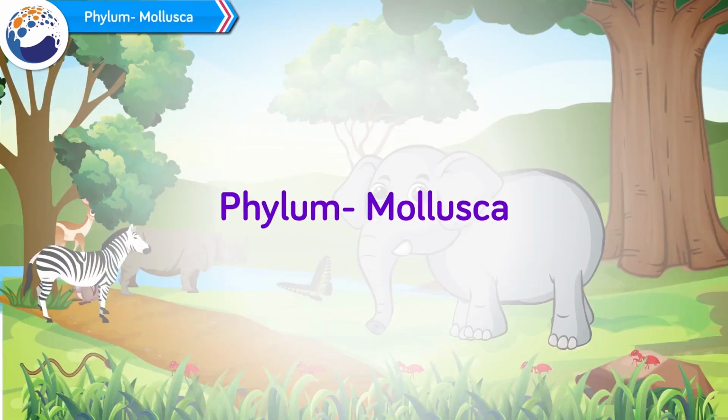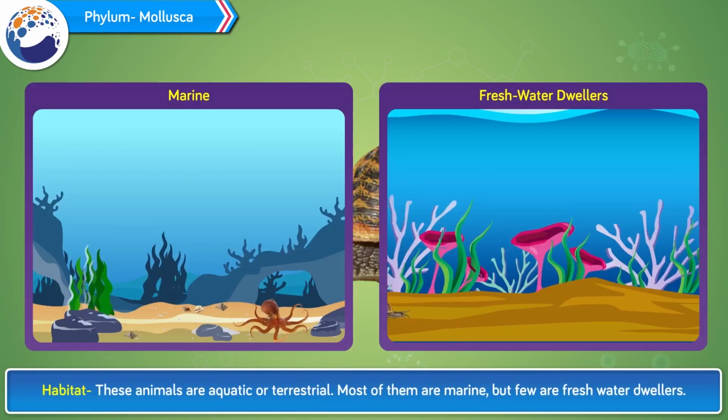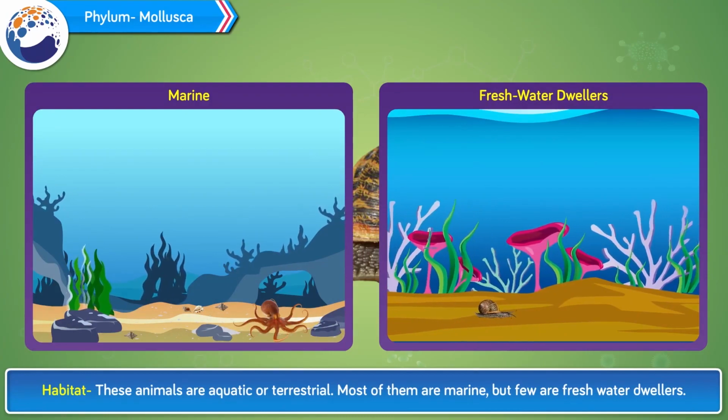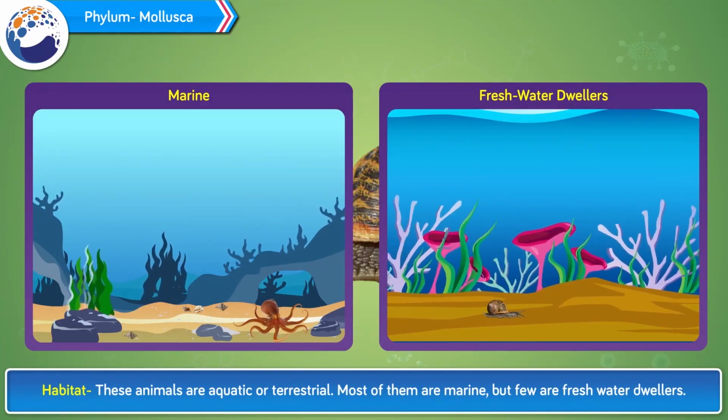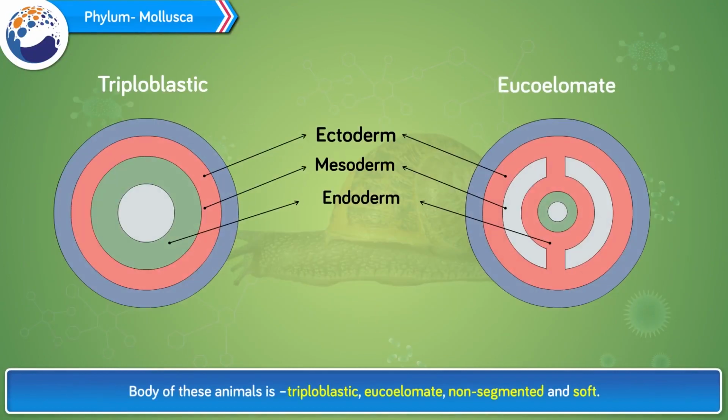Phylum Mollusca. The body of these animals is soft and slimy. Hence they are referred to as mollusks. This is the second largest phylum in the animal kingdom. Habitat. These animals are aquatic or terrestrial. Most of them are marine, but few are freshwater dwellers. The body of these animals is triploblastic, eucoelomate, non-segmented and soft.